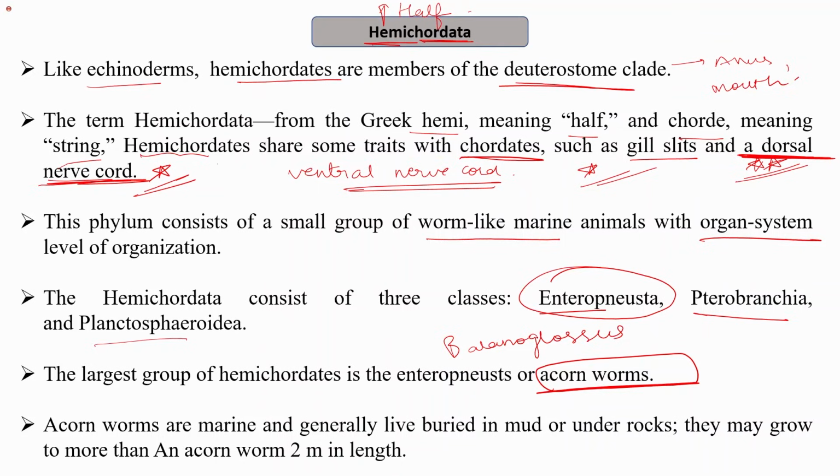Balanoglossus belongs to Enteropneusta. Acorn worms are marine and generally they live buried in mud or under rocks. They may grow to more than 2 meters in length.